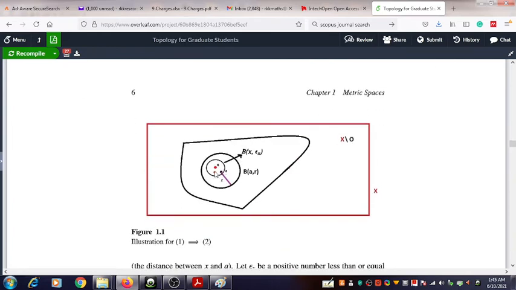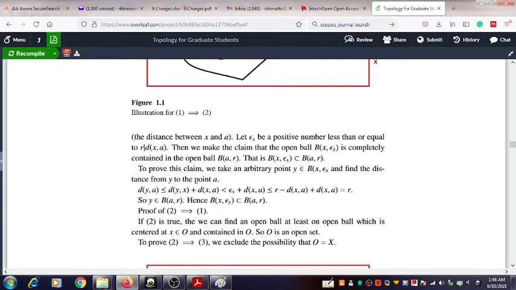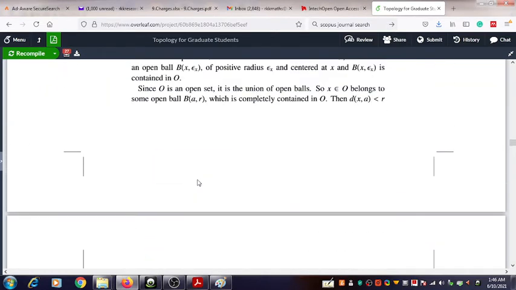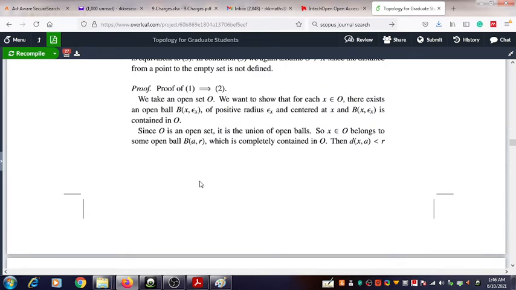That means we are now going to take a quantity which is less than R minus the distance between x and A. We know the relation that the distance between x and A is less than R. Now consider the quantity R minus d(x, A).